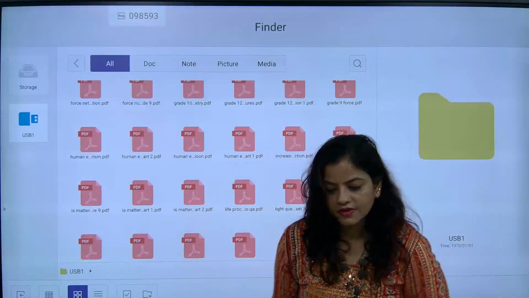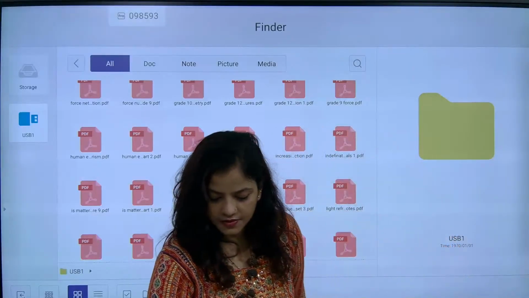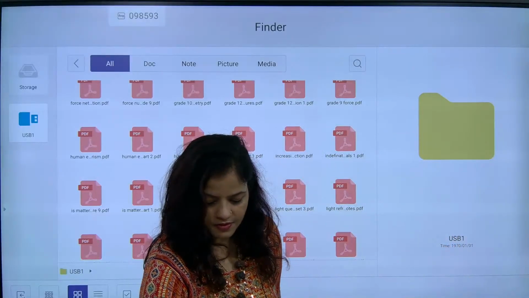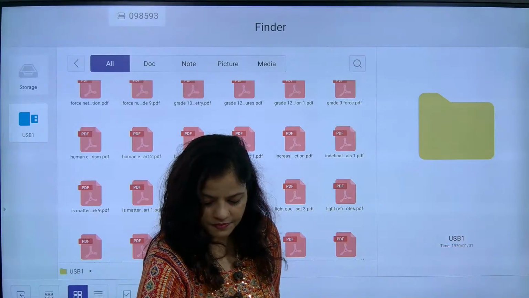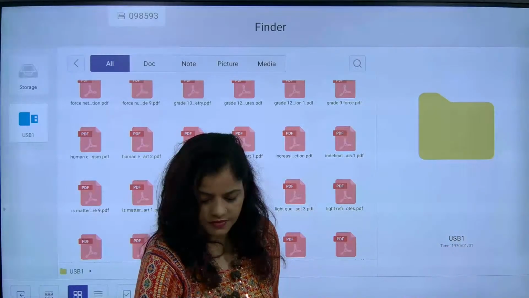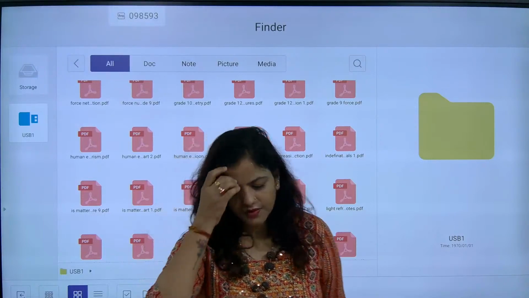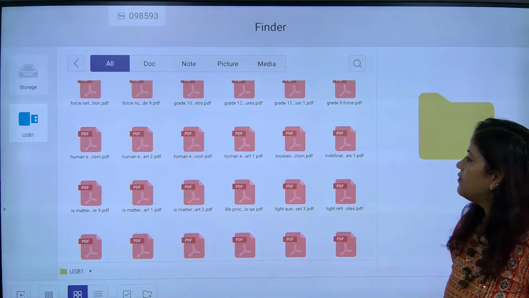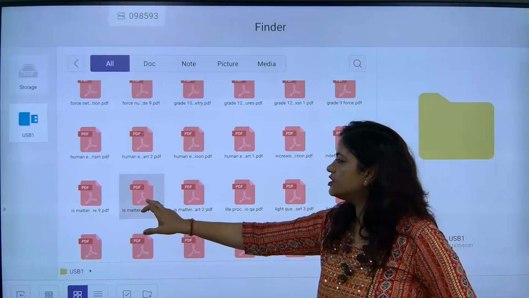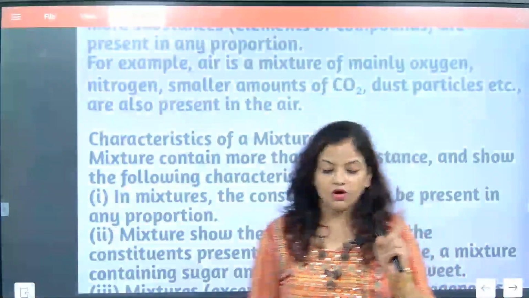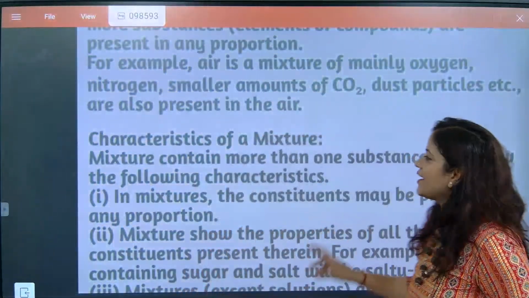Now look here. Now look here. We'll start the class. Is matter around us pure, first class? No talking, no joking. We are going into the characteristics.